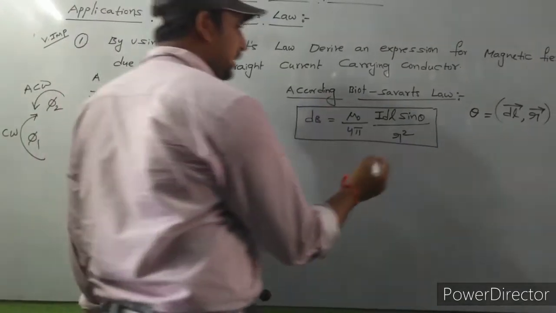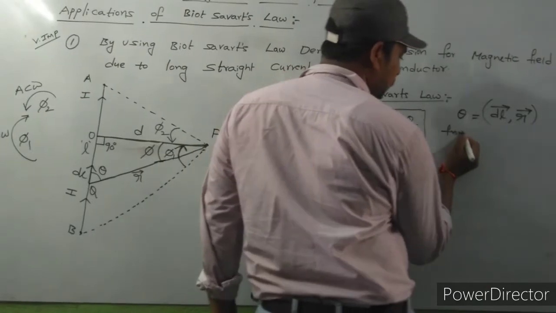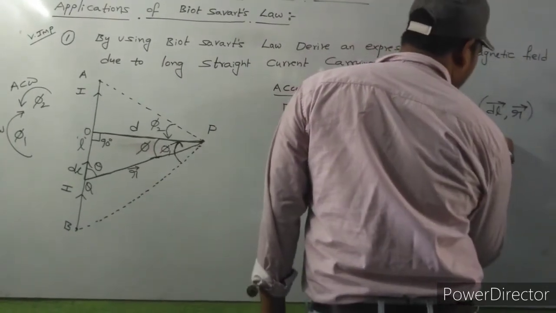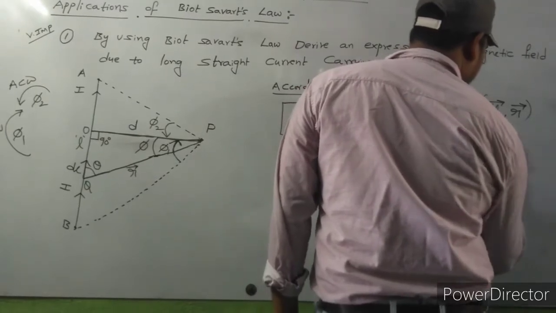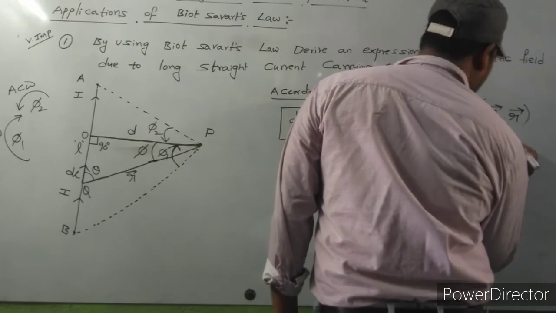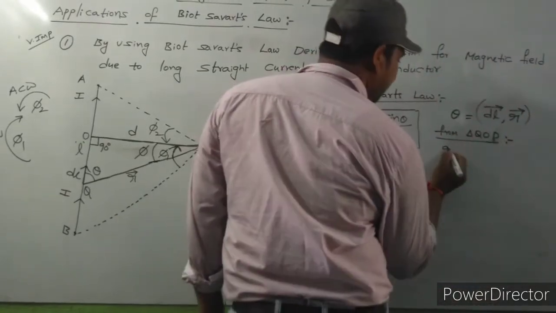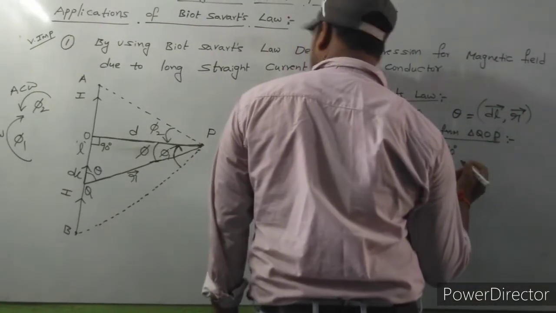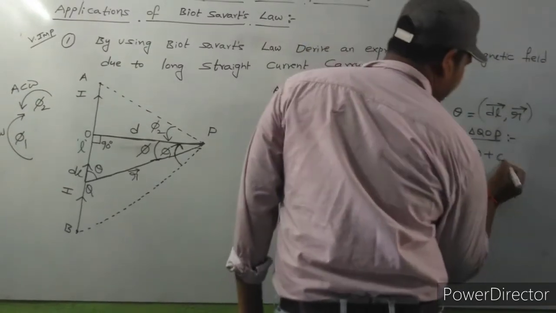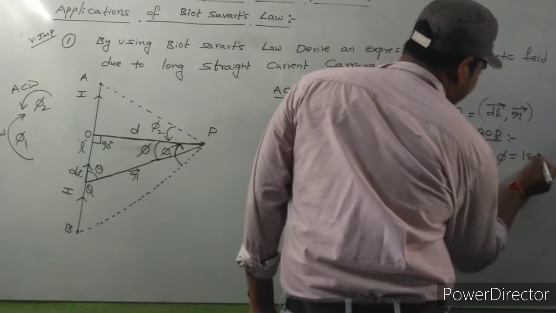So from triangle QOP, 90 degrees plus theta plus phi is equal to 180 degrees.